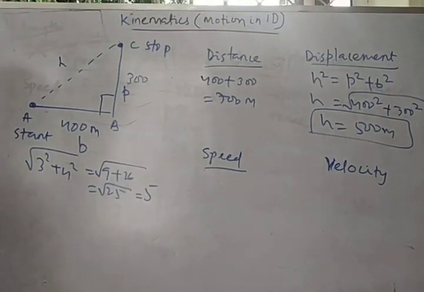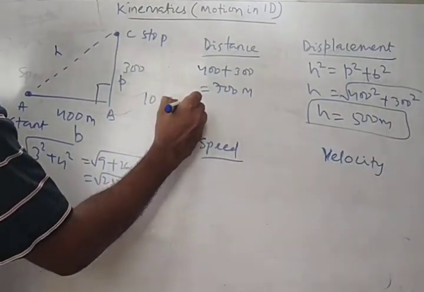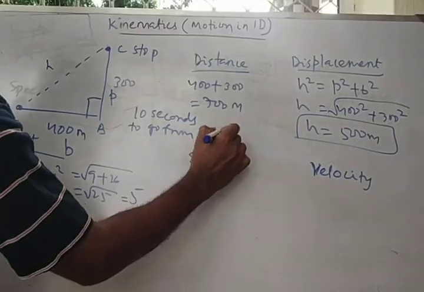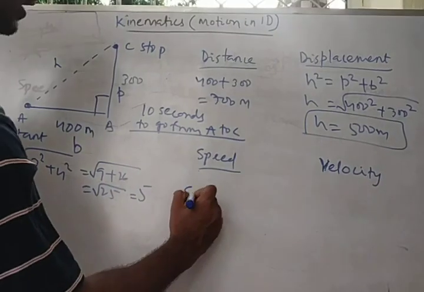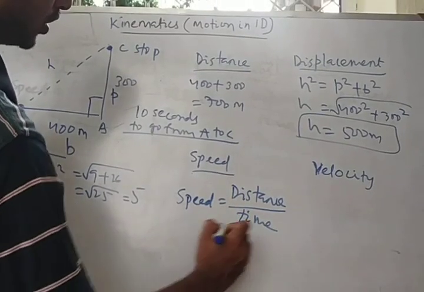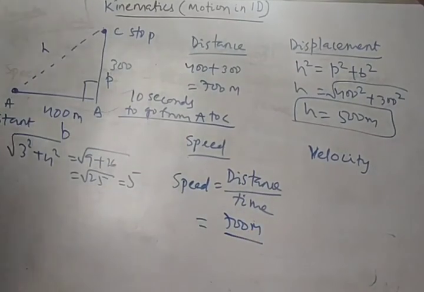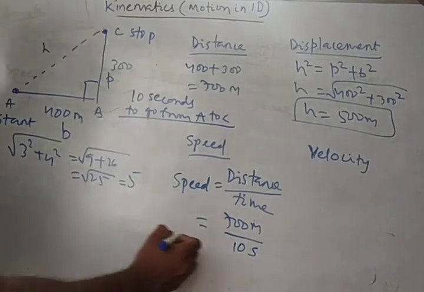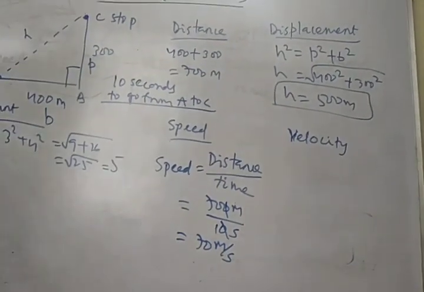Now my next question: let's say the man is taking 10 seconds to go from A to C. Then calculate his speed and velocity. So for speed, I will be using my formula, that is distance by time. Distance is nothing but 700 meter. And how much time has the man taken? 10 seconds. So I can calculate this as 70 meter per second. This is my speed. Now what will be my velocity?